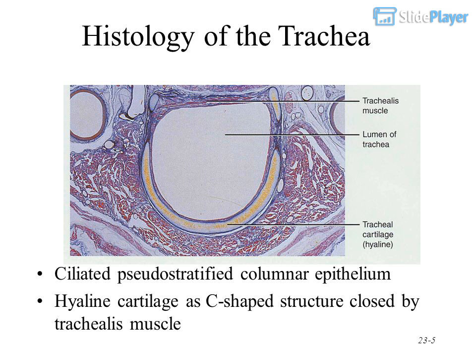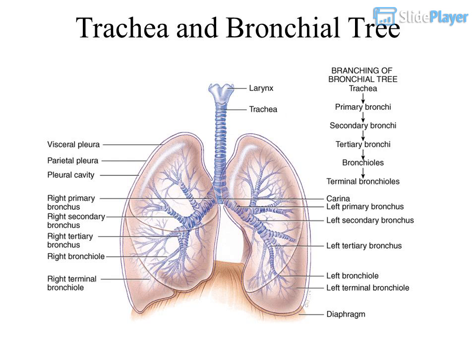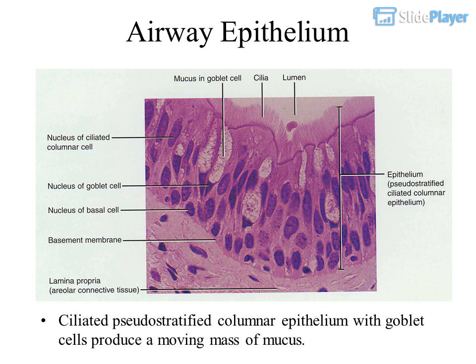Histology of the trachea. Ciliated pseudostratified columnar epithelium. Hyaline cartilage as a C-shaped structure closed by the trachealis muscle. Trachea and bronchial tree. Airway epithelium: ciliated pseudostratified columnar epithelium with goblet cells produces a moving mass of mucus.